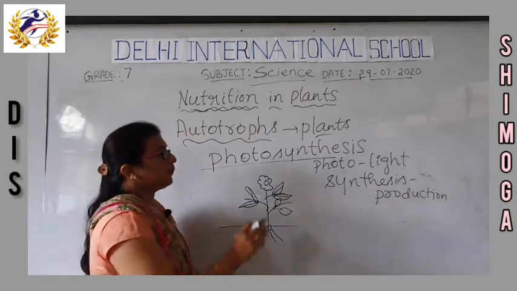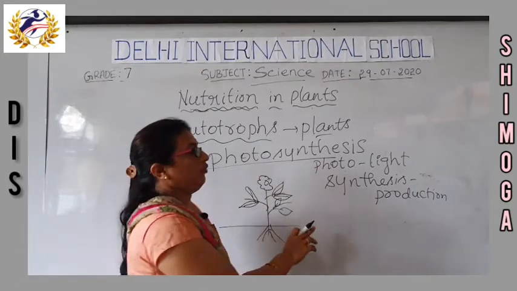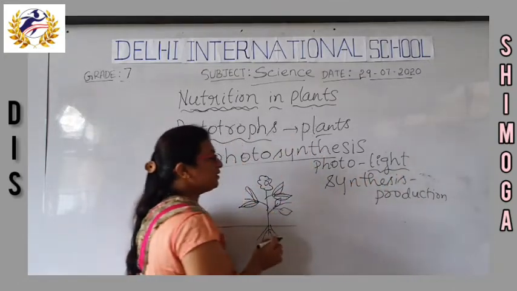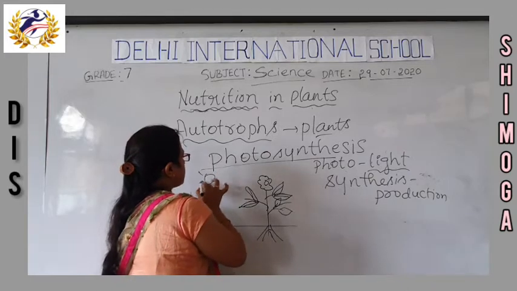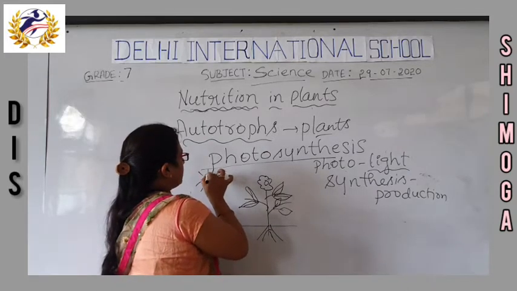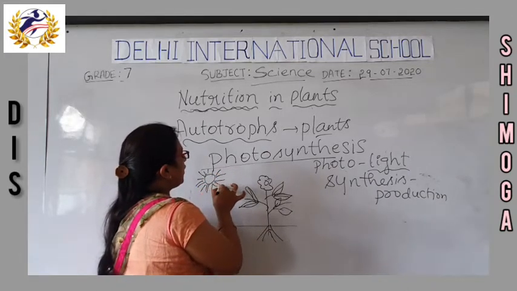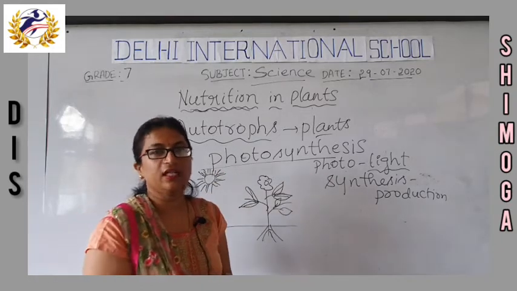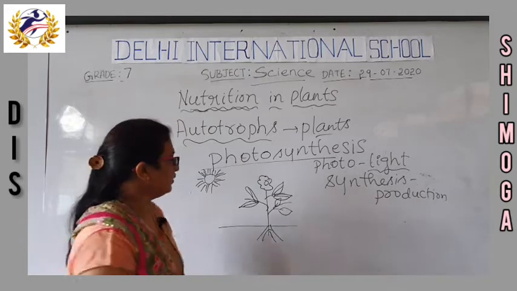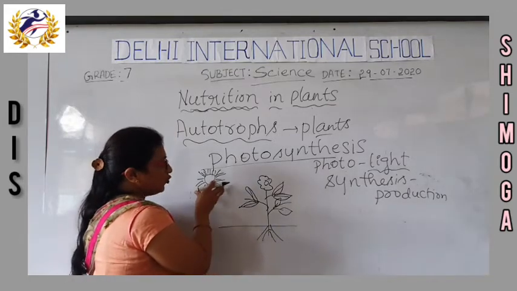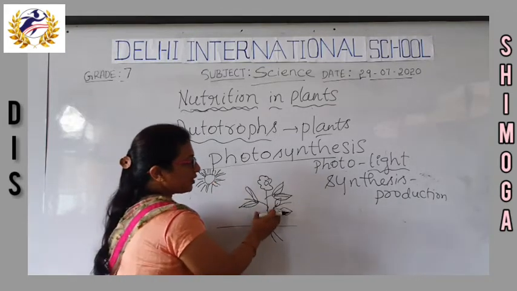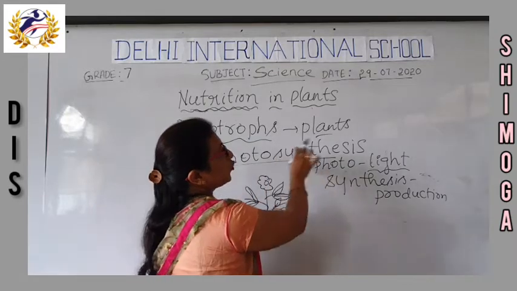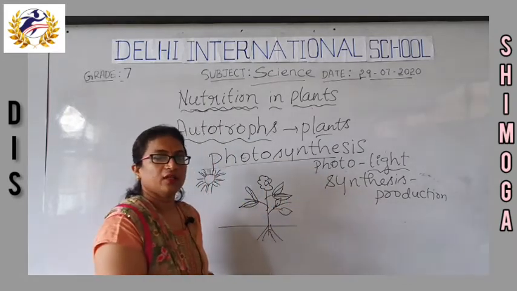That is the process of production of food by using the sunlight. Here sunlight is the light. Sun is the ultimate source of energy from which all organisms get heat and light, isn't it? So, by using the sunlight, the plants are going to prepare their food. That's why this process is called photosynthesis.